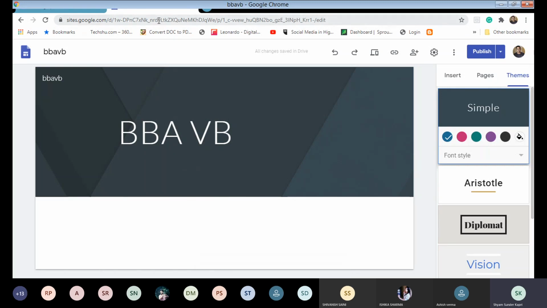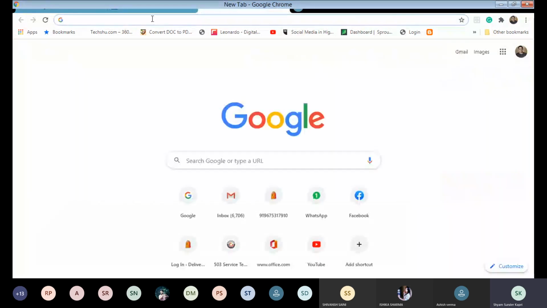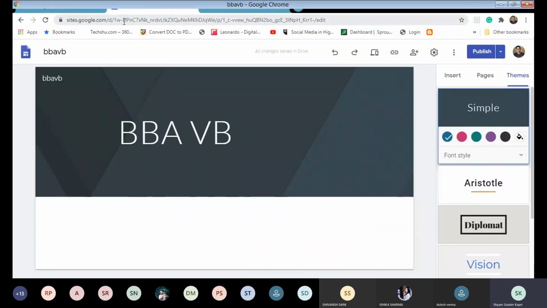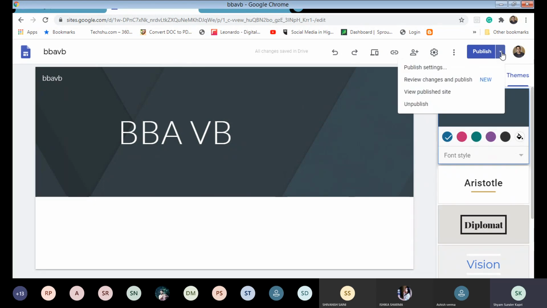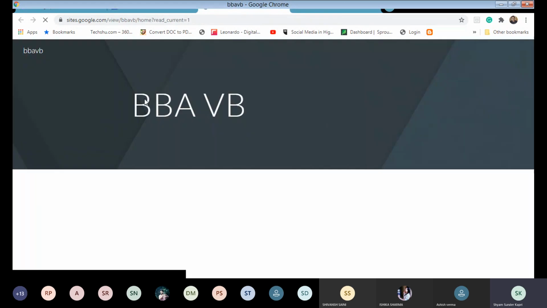So this is now on the other window. This is right, and we can share with others from here, right? Different tools, basically. Preview, view published site.